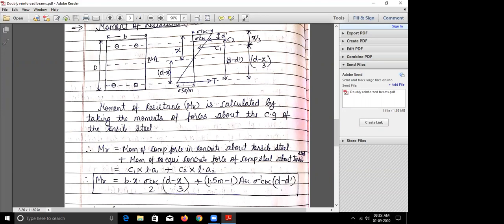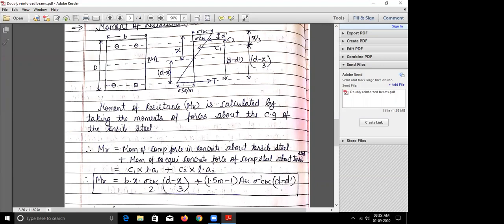Okay, so there is no need to just mug up the equation, if you understand how this has been derived, it becomes easy for you to remember the equations. So this is C1 into lever arm plus C2 into lever arm. C is nothing but area into stress. So this is area and this is stress, and lever arm is nothing but, from the equation you know, it is d minus d dash. Is this clear, everyone?